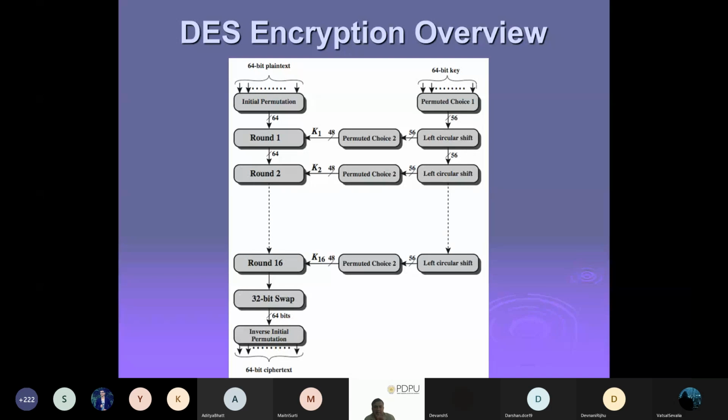So this will be the entire structure of the DES. This is our plain text, ciphertext and the key. If you can see here, the 64-bit plain text first goes through some permutation, which we call the initial permutation.